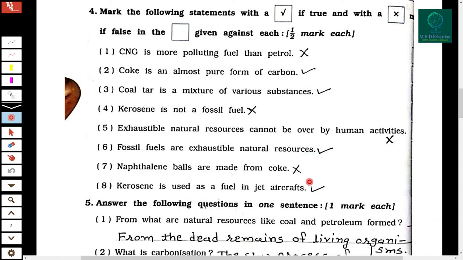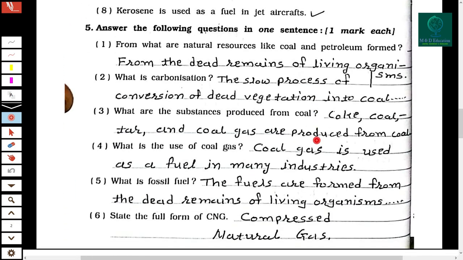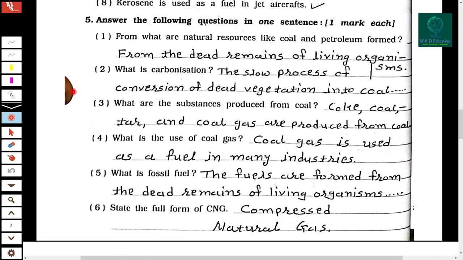Fossil fuels are exhaustible natural resources. Right. Naphthalene balls are made from coke. It's wrong. Kerosene is used as a fuel in jet aircraft. So the answer is right. Okay. Now the fifth question is, answer the following questions in one word.